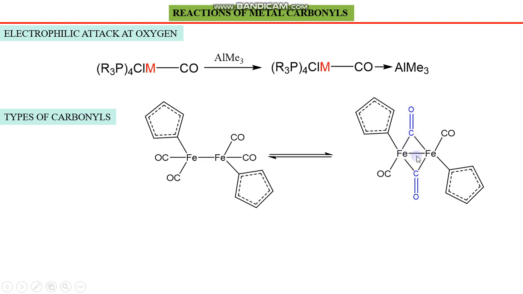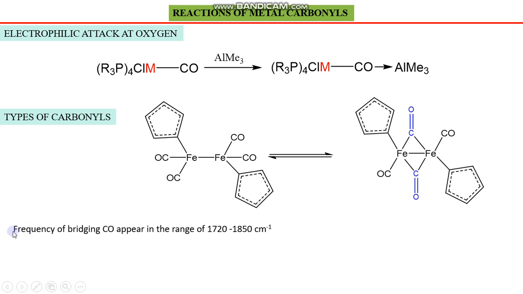Bridged and terminal carbonyls can be present in the same compound, like the example in front of you. In the iron complex, one carbonyl is terminal and one carbonyl per iron is bridged. And this is actually a dynamic equilibrium, and terminal and bridged carbonyls interconvert during a chemical reaction.